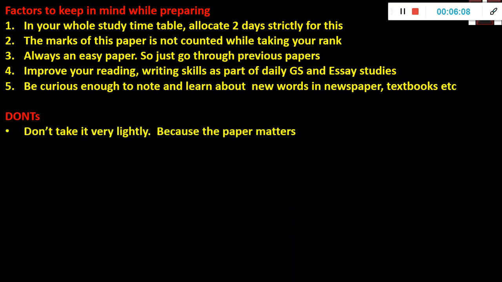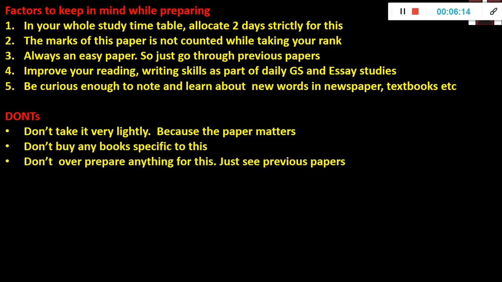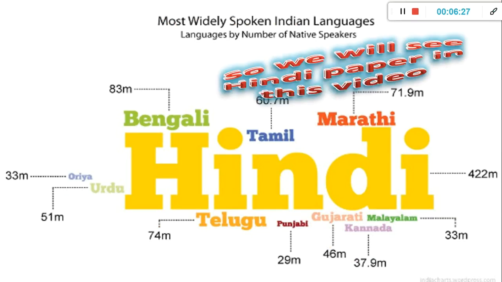Now don't take it very lightly because the paper matters. Like I told, don't buy any books for this. Don't over prepare anything for this. Just see previous year papers. Now, as I told, this is how the spoken languages are distributed. Okay, the numbers can vary, so don't come and comment saying my language is spoken more. This is how it is in general, and I'll be taking Hindi for the rest of the video, showing the question papers. But you can also download your own language paper.